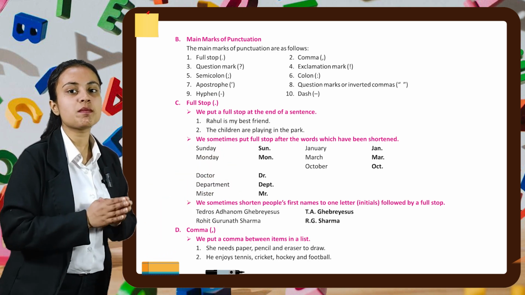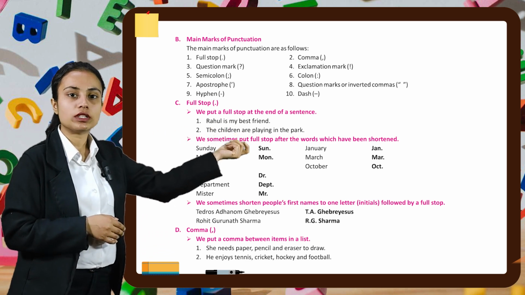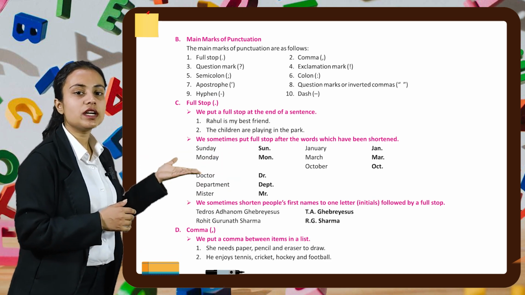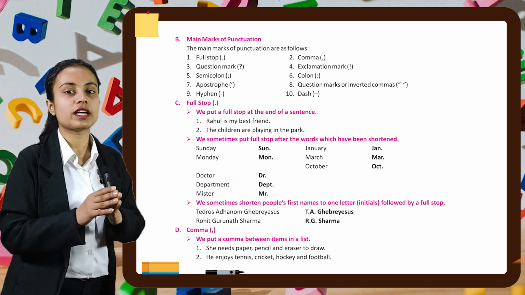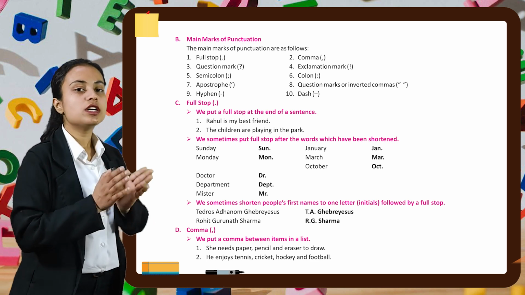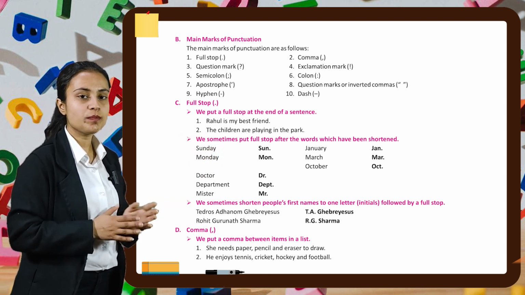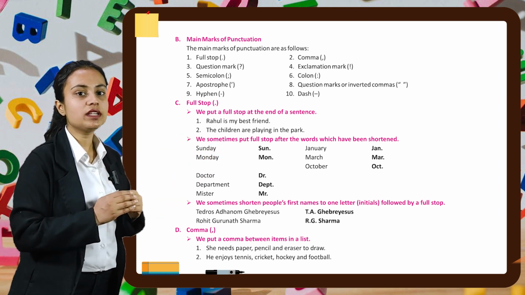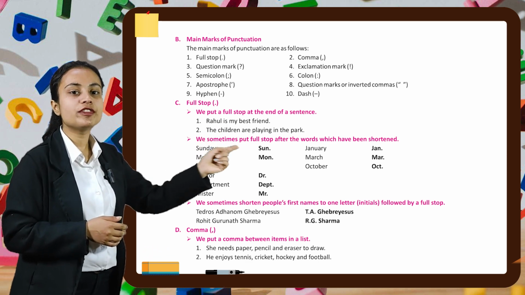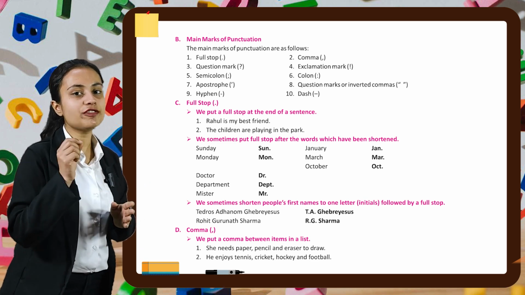Similarly, if we are writing months, for January, J-A-N dot. Then for March, M-A-R, then a full stop. Then similarly for October, O-C-T, then a full stop. Similarly, if we have to write doctor, we can write it as D-R, then a full stop. Similarly, for department, we can write D-E-P-T, then a full stop. Similarly, for Mr., we can write M-R, then a full stop.